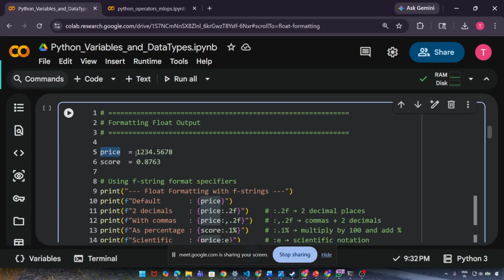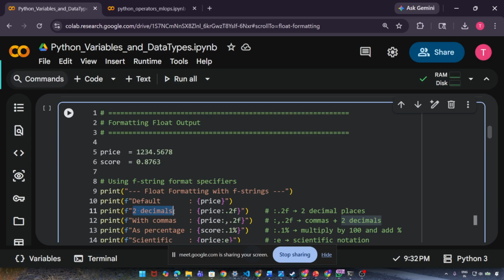I have the value 24569. I have 08763. Good. Let's format it. This is the default price. Default price is 214.568. Now we'll do decimals.